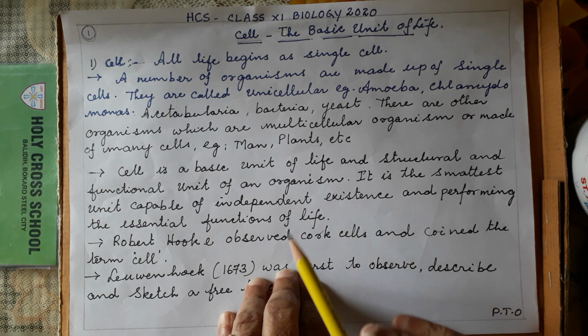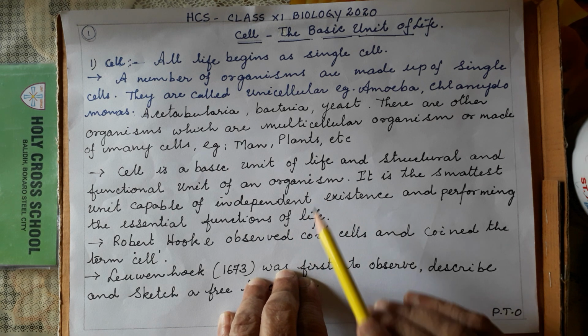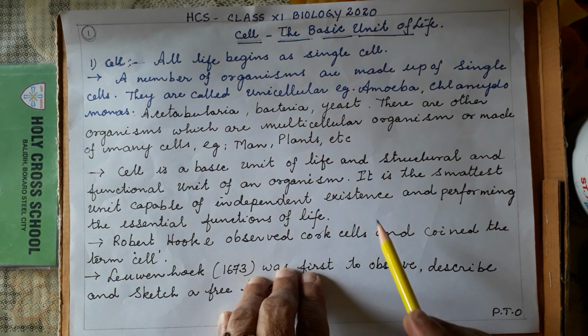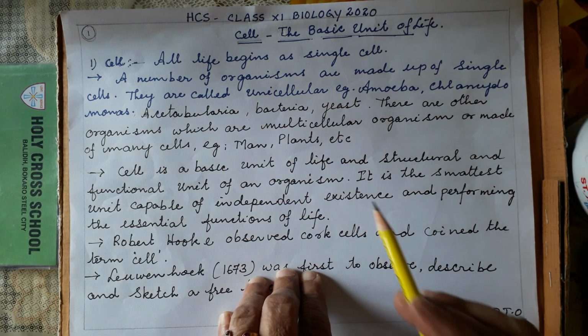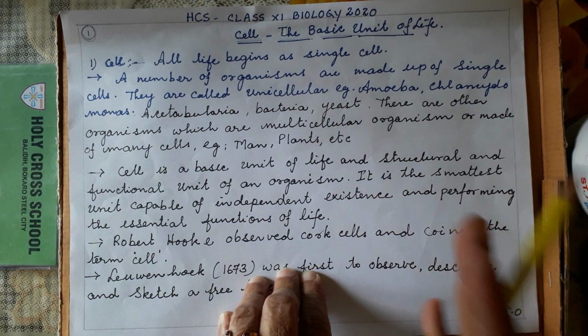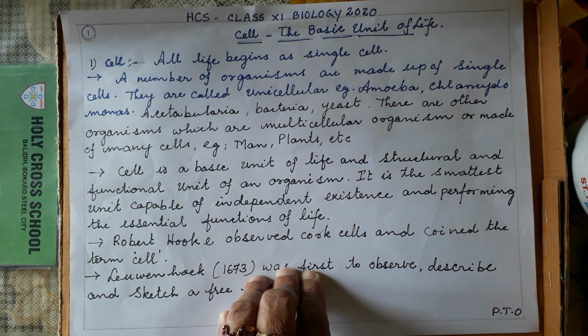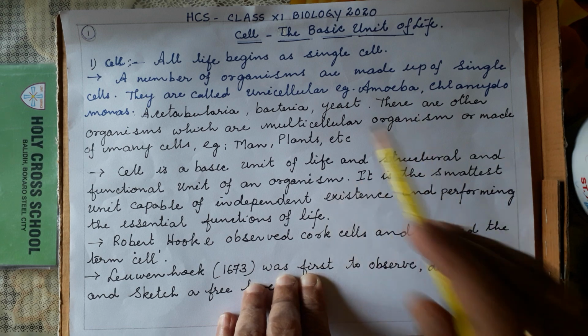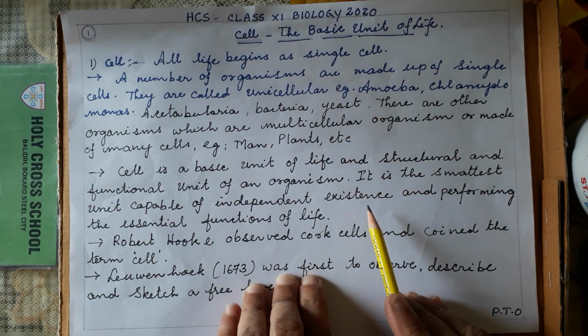Tissues make organs, and organs make organ systems. In multicellular organisms you will see division of labor, which is not there in unicellular organisms.